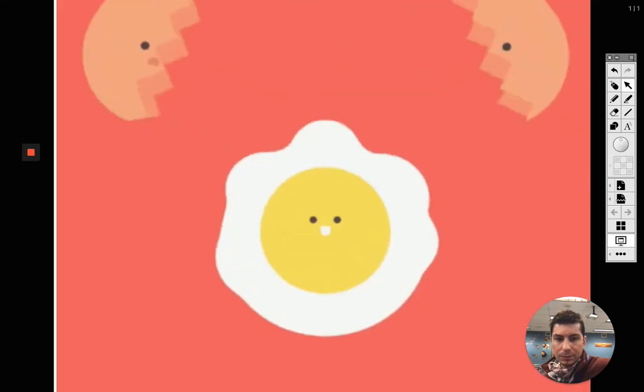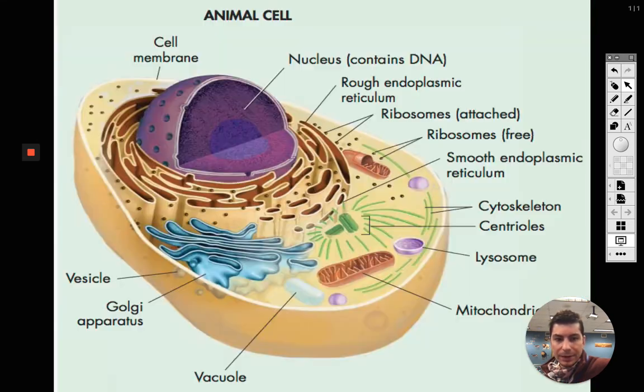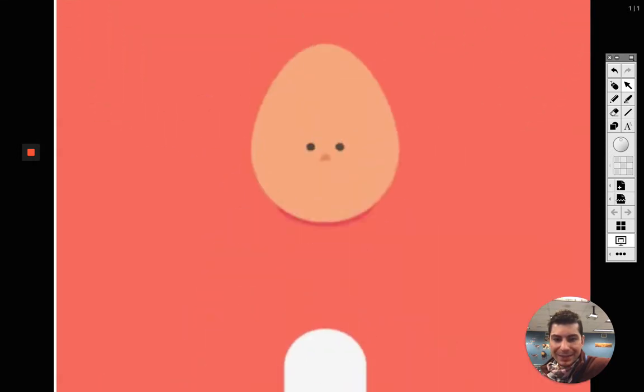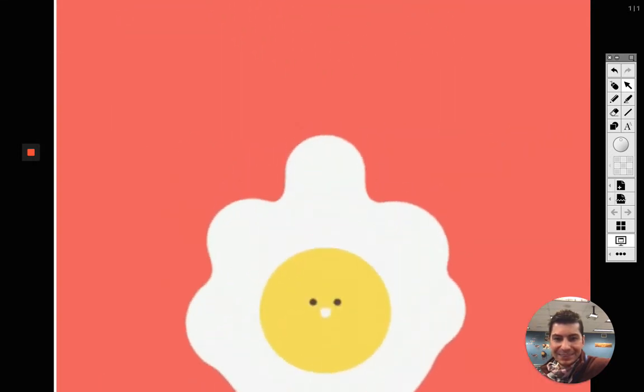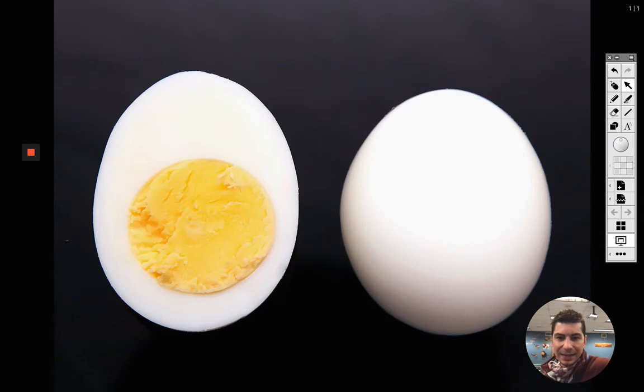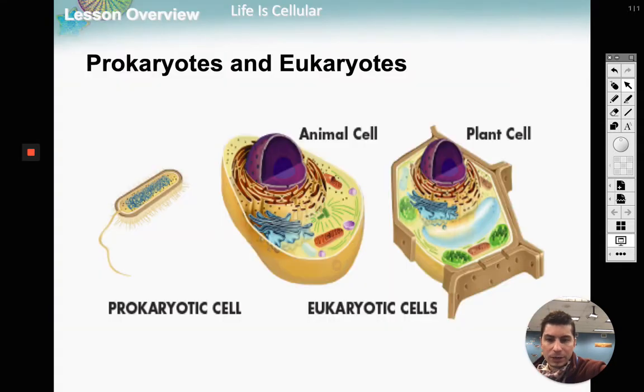Okay, what is going on here, right? So inside of our cell, guys, we have all these lovely organelles. If we were to crack a cell membrane, it would be like an egg. I thought that was cute. But the yolk of our egg, that is pretty much like the nucleus. Maybe not as big as that one, but that is the main part of our cell.